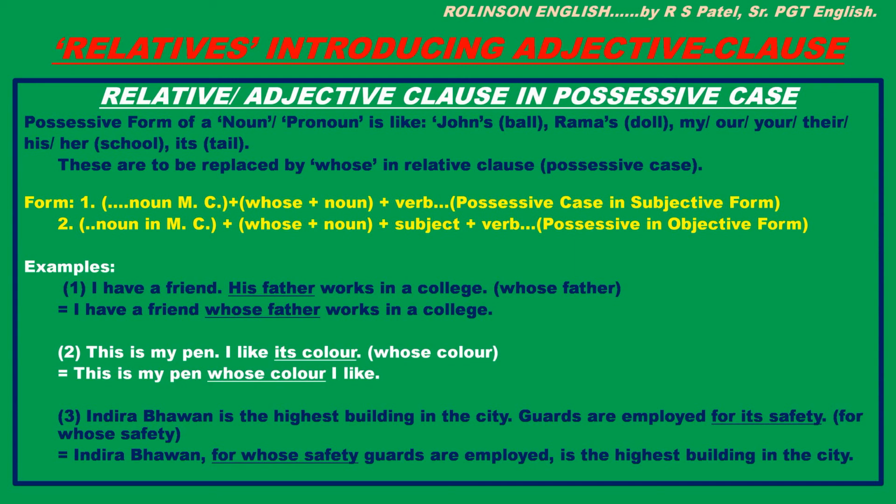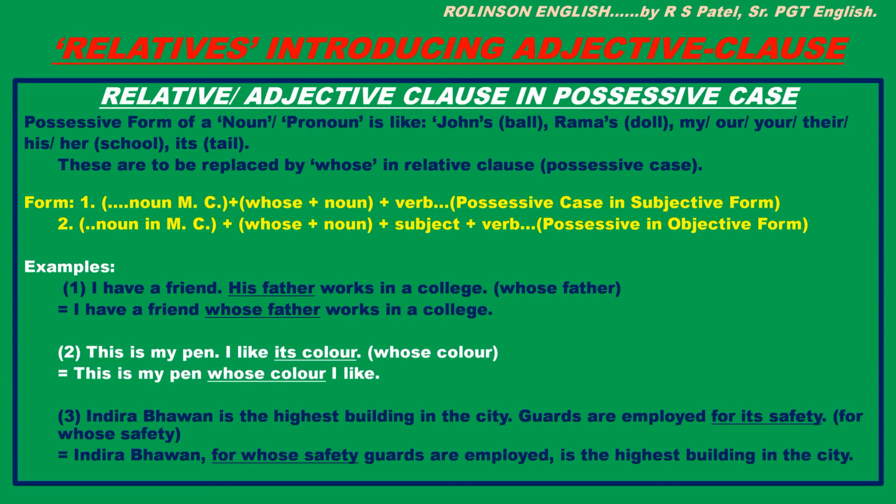Let us see these forms with the examples. Example 1. I have a friend. His father works in a college. Right? Here his father in the second sentence refers to the friend. Okay? This is to be replaced by whose father. So we can combine the two sentences.